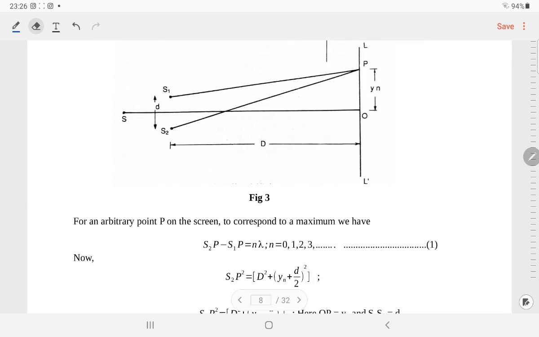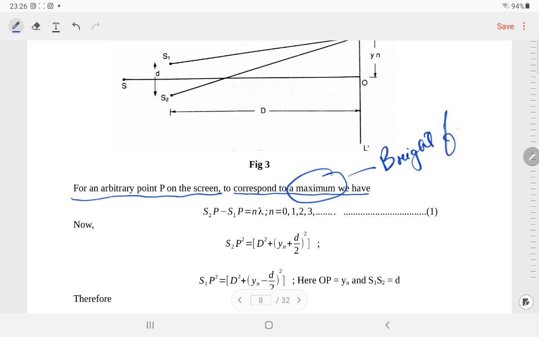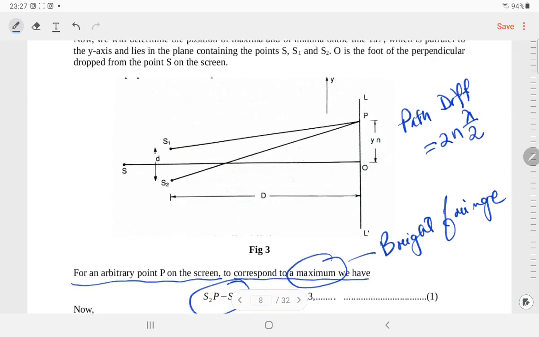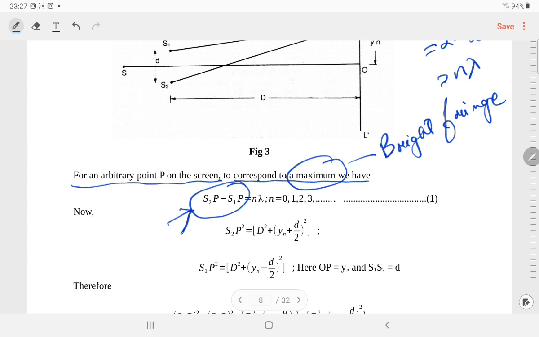Okay, now as usual, I have already told you that for an arbitrary point P on the screen to correspond to a maximum, which means it should be a bright fringe, this thing is nothing but the path difference, as I have already discussed. The path difference should always be an even multiple of lambda by 2, so this is nothing but n lambda. That's why S2P minus S1P is equal to n lambda.